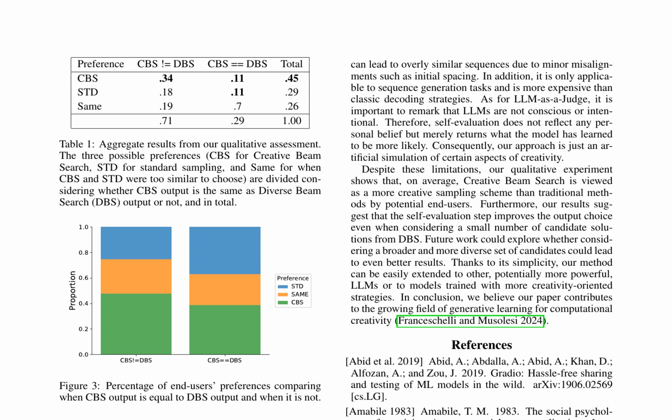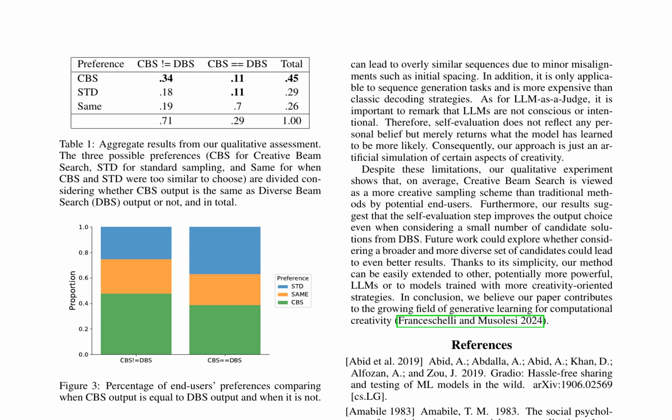The results, as shown in Table 1, demonstrate a significant preference for CBS over standard sampling methods, with a substantial proportion of users favoring CBS when its output diverges from DBS output. Figure 3 provides a more granular analysis of user preferences, revealing that CBS outperforms DBS in terms of perceived creativity and diversity. The CBS approach is designed to enhance the diversity of generated text by introducing a novel scoring function that rewards novel and coherent responses.